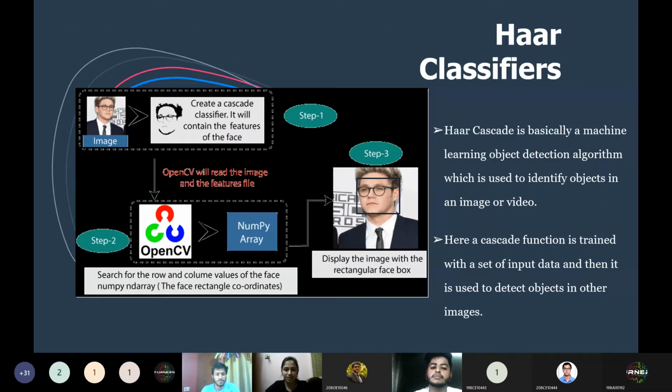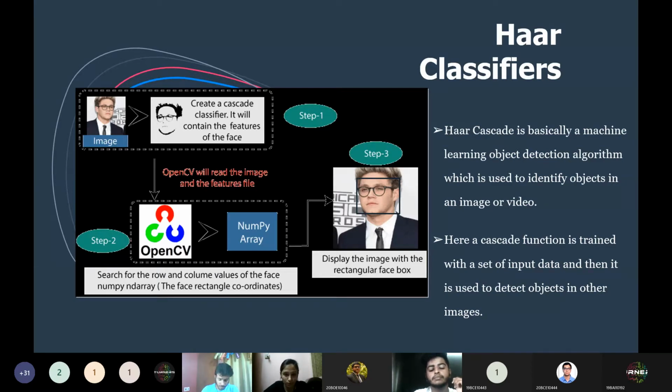Okay, so in this session, we are going to use Haar classifiers for face detection and the project. Haar cascade is basically an object detection algorithm used to find objects in an image or a video. What's done here is there's a cascade function which is trained with a set of input data, and then it is used to detect objects in images. Here our object is a face.